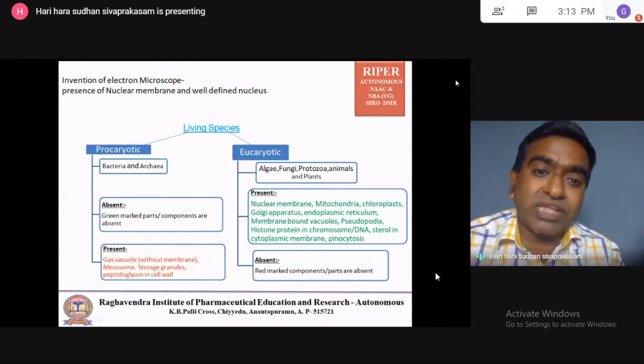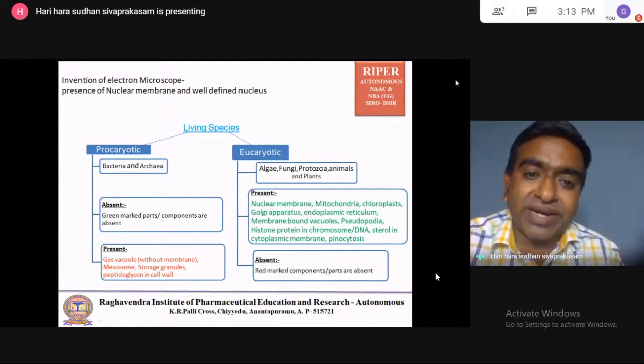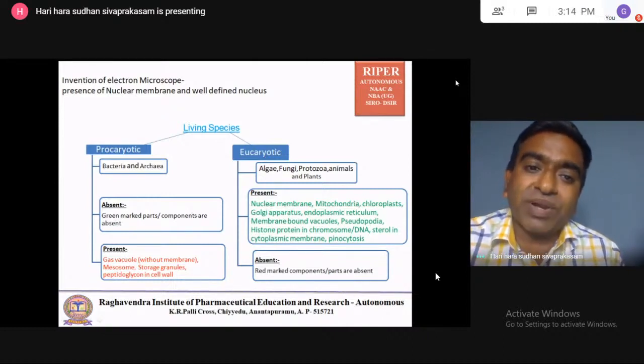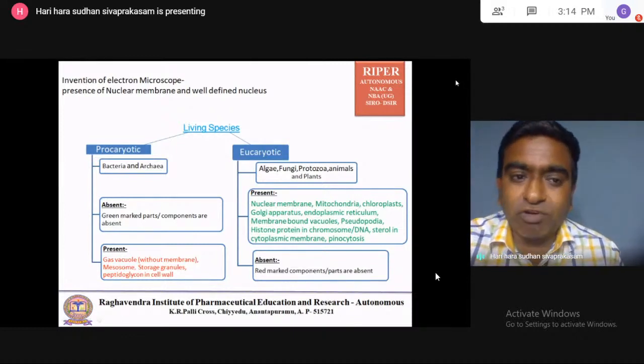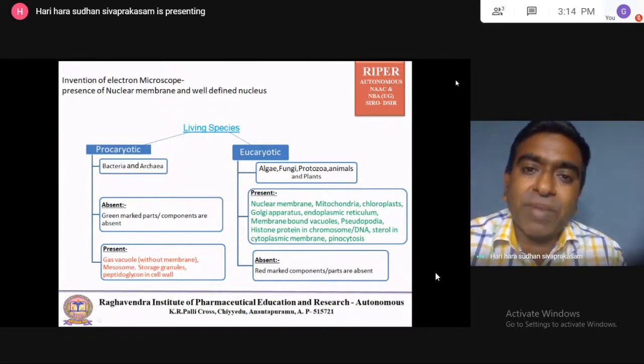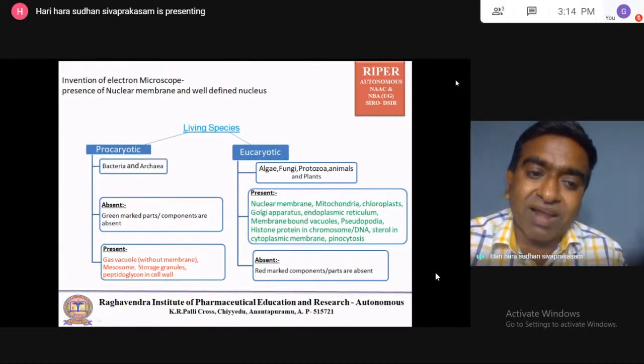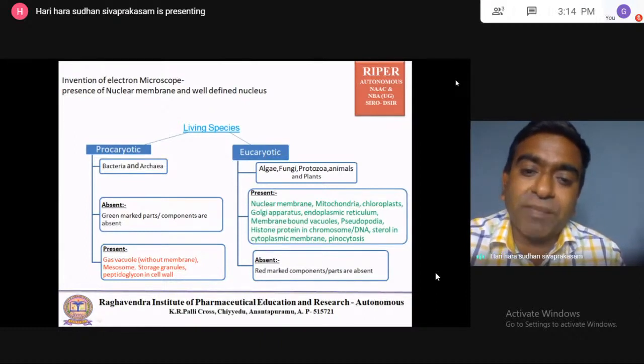Various storage granules are there. PHB, polyhydroxybutyrate granules are present in the prokaryotic, starch granules are present in the prokaryotic. Then another striking feature in the prokaryotic is peptidoglycan, the material which is present in the cell wall of the prokaryotic. This peptidoglycan is absent in the eukaryotic.